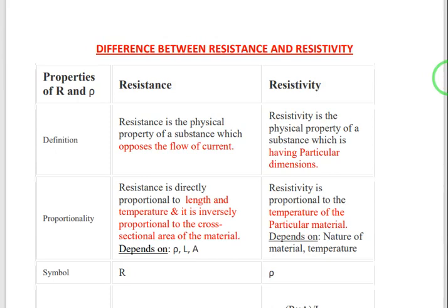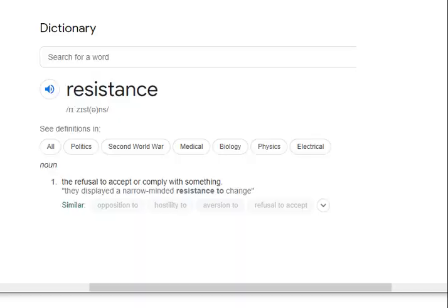I am going to explain the difference between resistance and resistivity, and this is a small video. Watch this video completely. Before going into the difference, what are the dictionary meanings of these two terms?